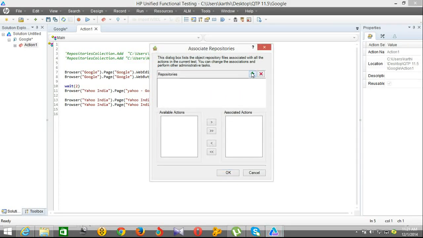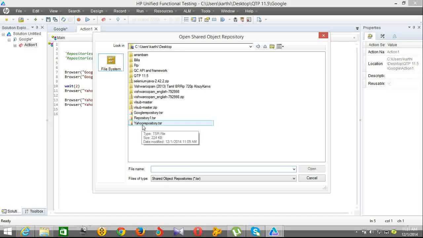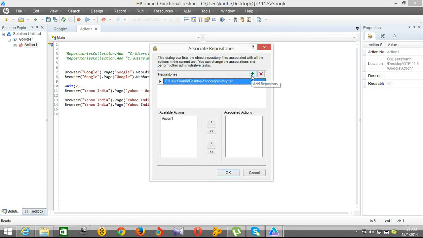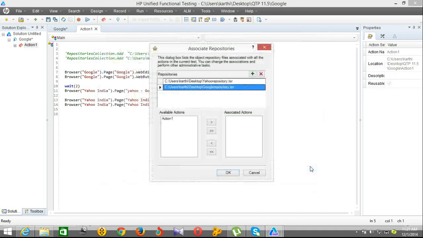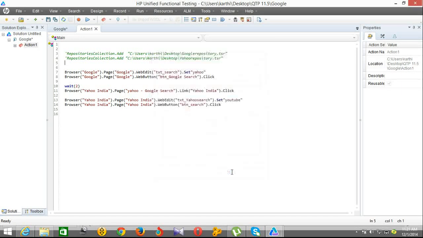So I am going to add it. So Yahoo repository and Google repository. So after adding, what action we are going to use? So select this one and Yahoo repository, select it, add this. So 2 repositories are the associate action and action one.